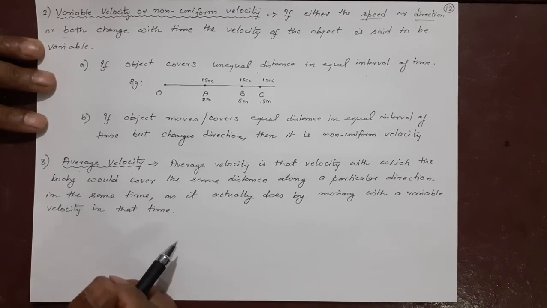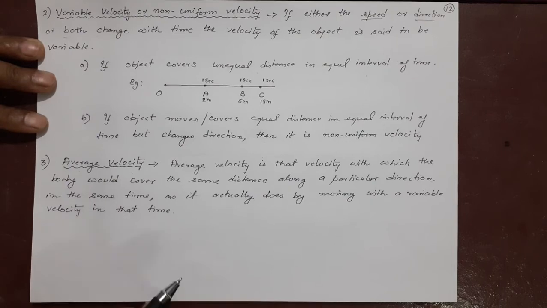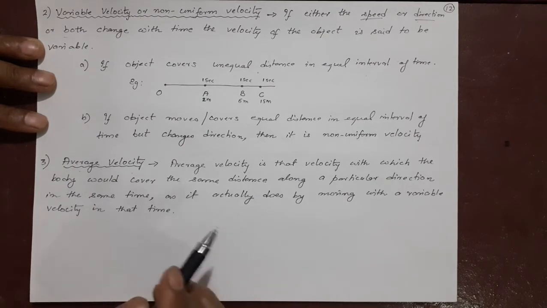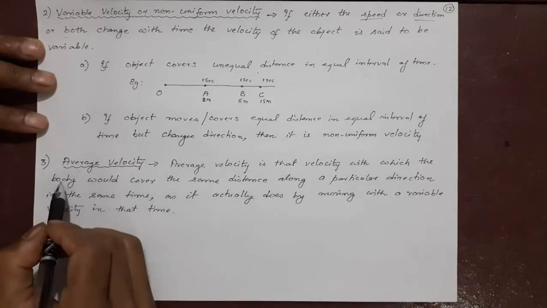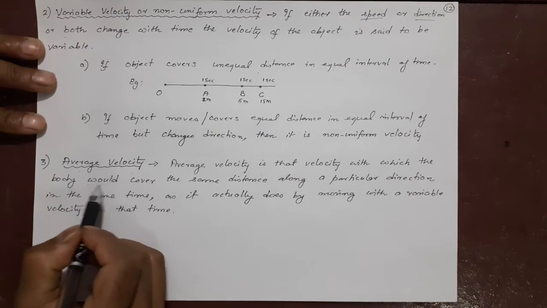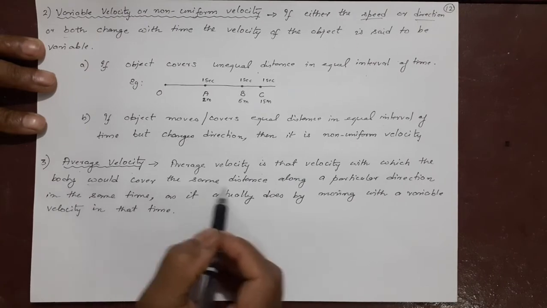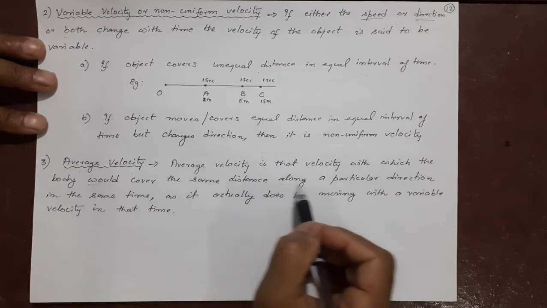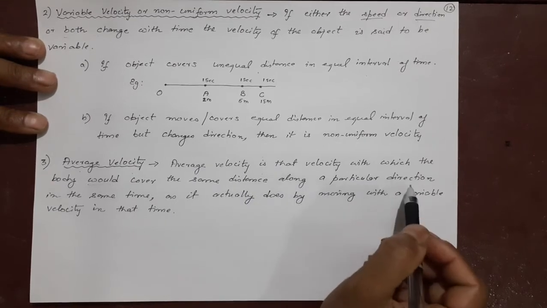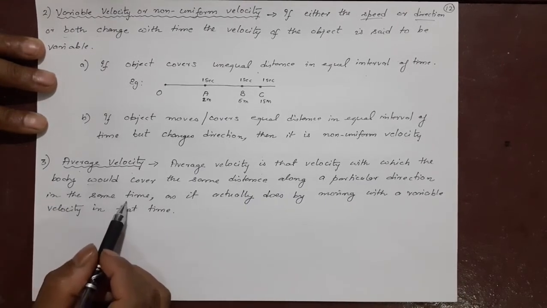It is taking the average of all of them and making a new velocity. Average velocity is that velocity with which the body would have covered the same distance along a particular direction, means displacement, in the same time.